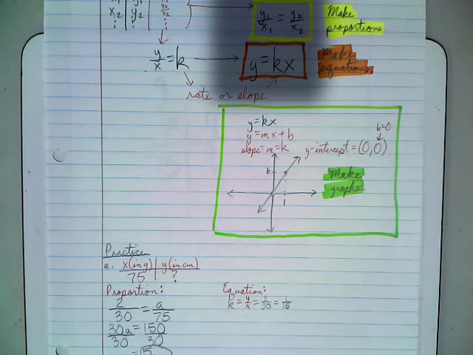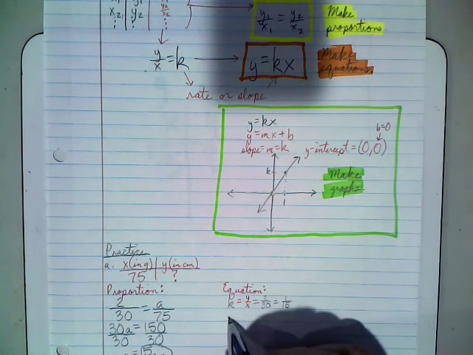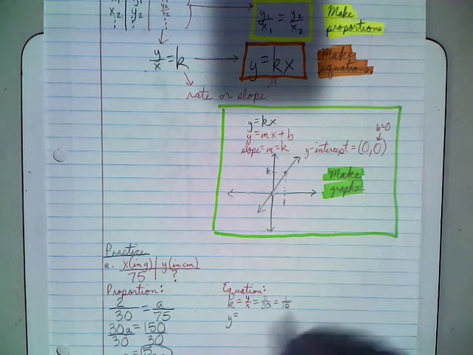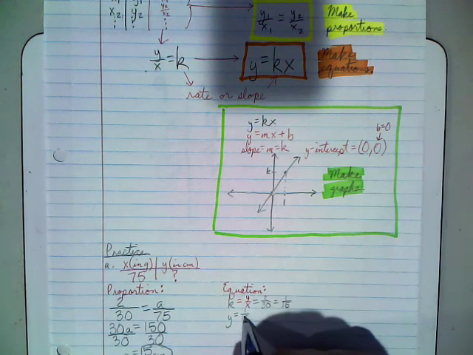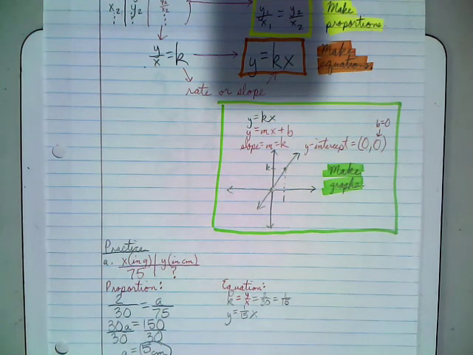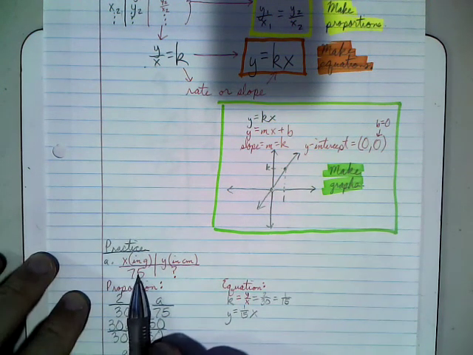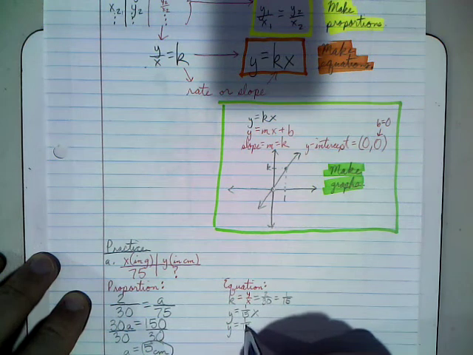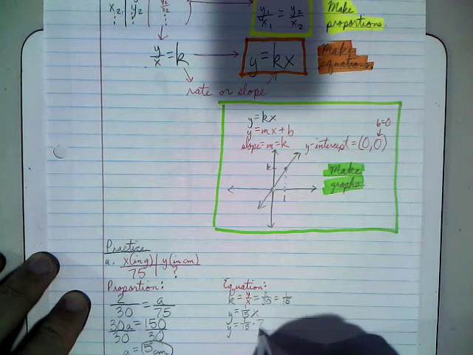K is 1/15. So now my equation, y equals kx. Well, k we just figured out is 1/15 and x. So if I want to solve the problem, now we just have to plug in this 75 for x. So y equals 1/15 times 75.